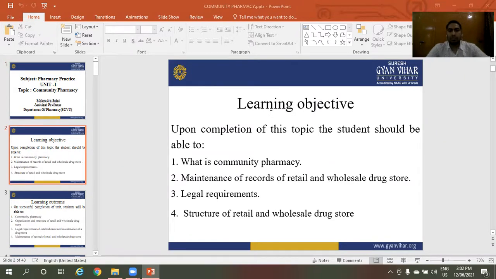Learning objectives. Upon completion of this topic, students should be able to understand what is community pharmacy, maintenance of record of retail and wholesale drug store, legal requirements, and structure of retail and wholesale drug store. These are the learning objectives of community pharmacy.